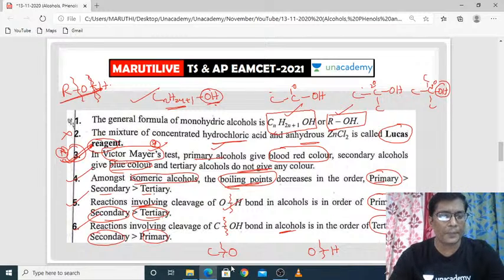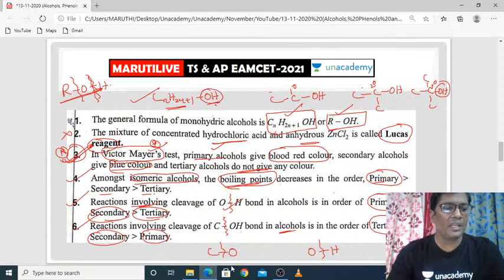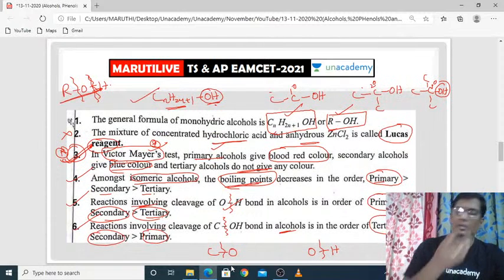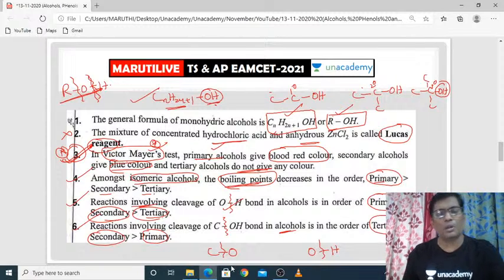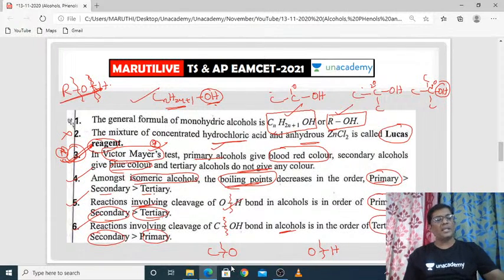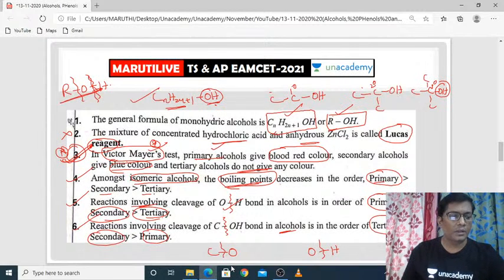Already alcohols preparation up to methyl alcohol is over, and some of the uses of methyl alcohol are also over. So Uttej, it is better to note down the entire reactions, reagents, and catalysts. These are very important for you. There are so many tests and named reactions, and there is no need to memorize the mechanism. Mechanism is not required for us, but for theoretical sake, mechanism is very important.